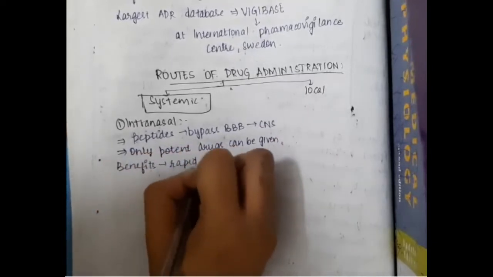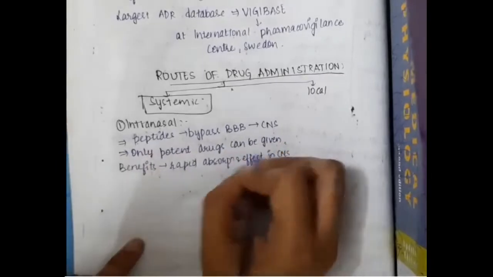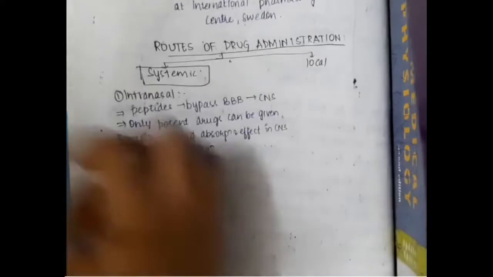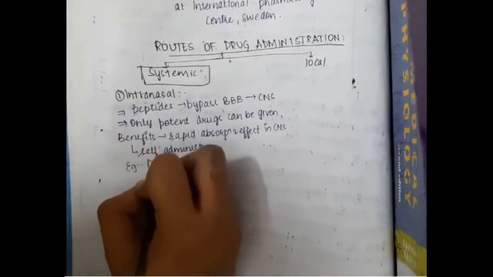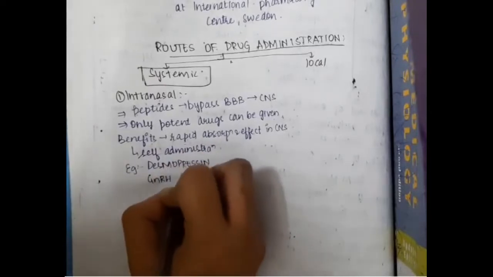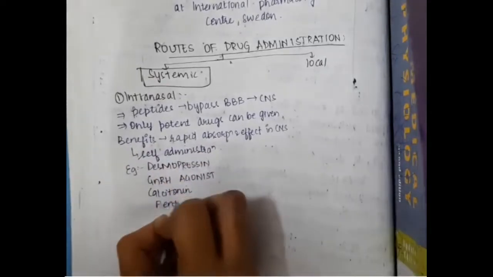The benefits are that intranasal drugs have rapid absorption and a good effect in the central nervous system, and they are easily self administered. Examples of intranasal drugs include desmopressin, gonadotropin releasing hormone agonists, calcitonin and fentanyl.